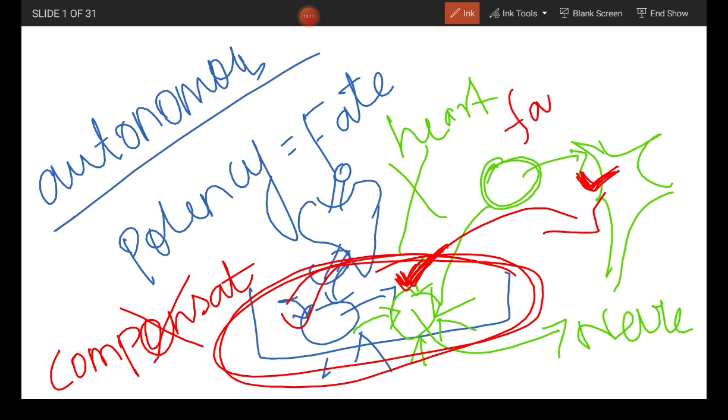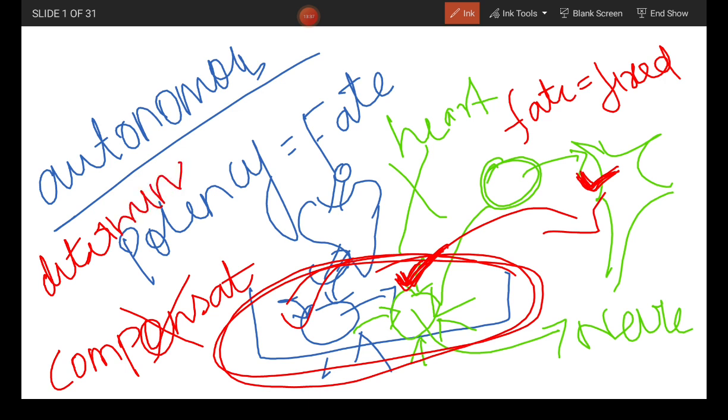Cell fate is fixed, and it is determinative in nature.